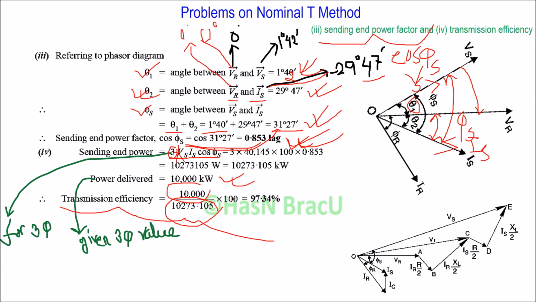Sending end voltage, sending end current, this is all for single phase. So we just multiplied by 3 for getting 3-phase power. After getting the sending end power, we just divided power delivered, which is given as 10,000 kilowatt, by sending end power. We get the transmission efficiency as 97.34%, right?